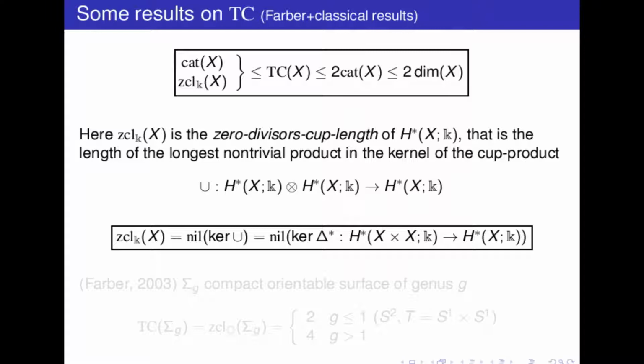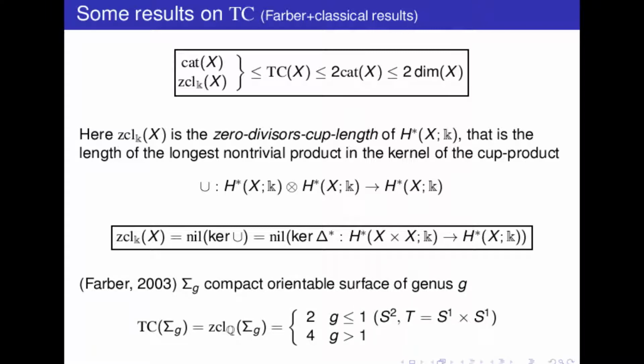Okay, and so this permits us to do a lot of computation, and as Alexander recalled yesterday, for instance, the value of the topological complexity has been known for the orientable surfaces since the introduction of TC by Farber, so in the very first work by Farber, and the result is that this is 2 when the genus is less than or equal to 1, and 4 when the genus is greater than 1.